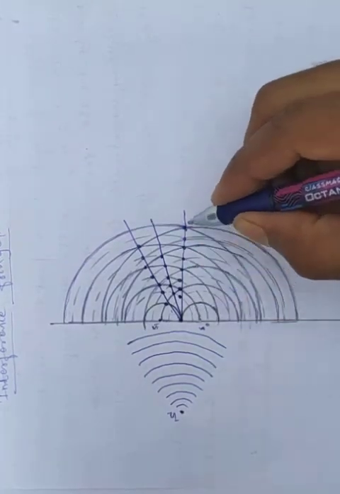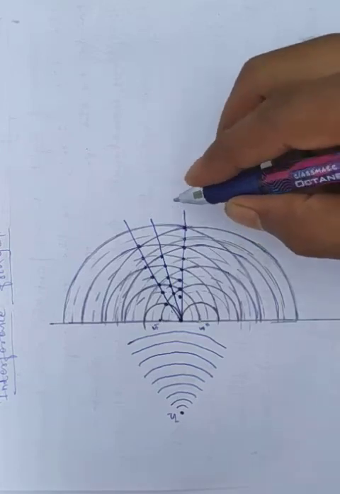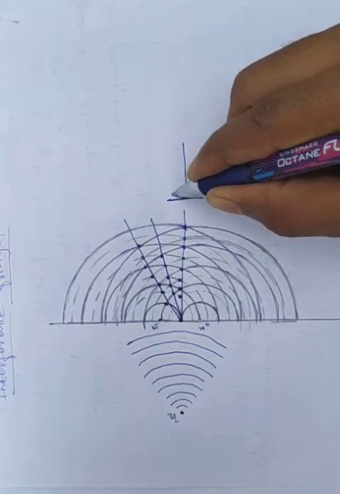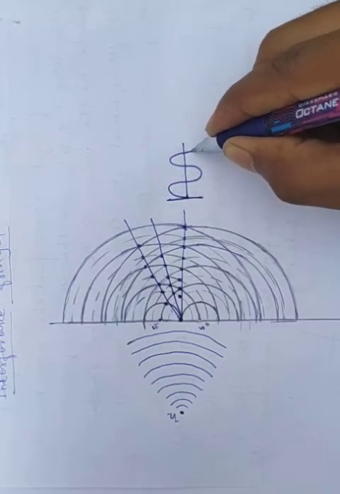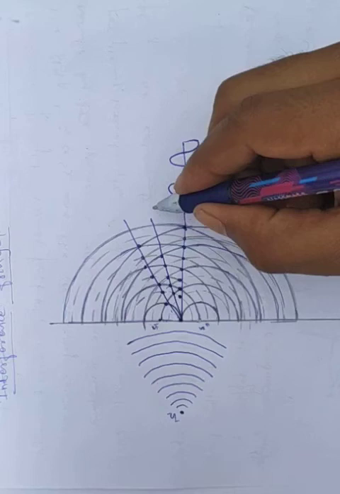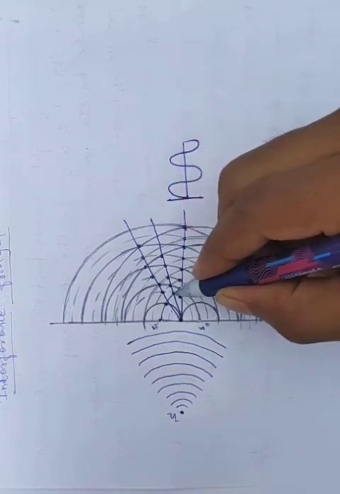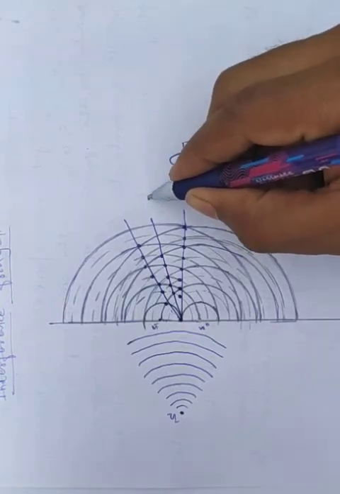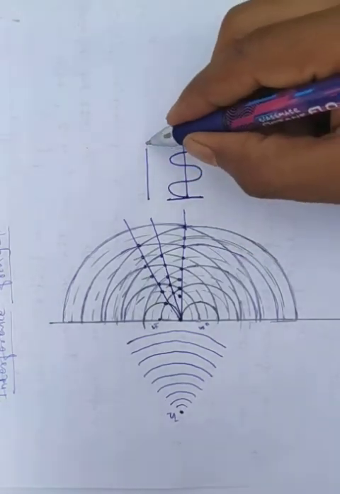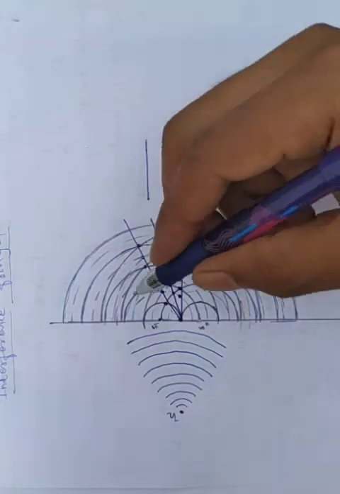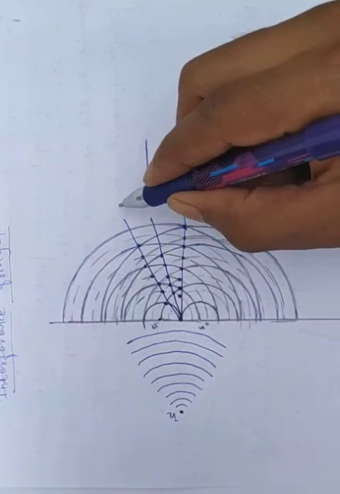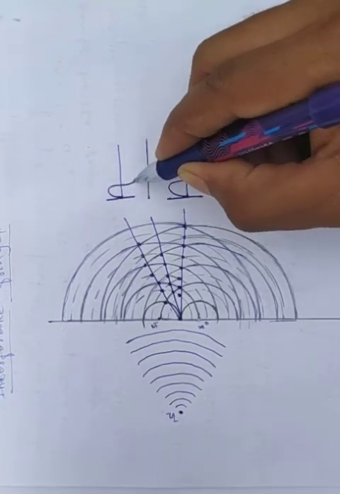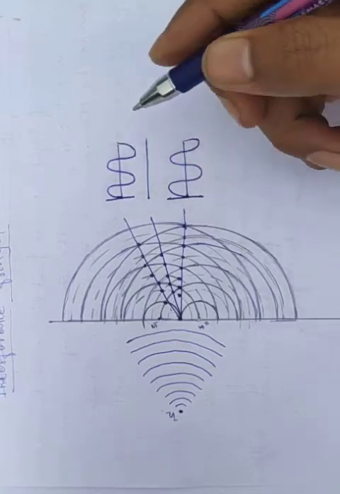We know that when crest and crest interact, it is constructive interference and the amplitude is maximum. But when crest and trough interact, it gives destructive interference, so the amplitude is minimum, that is zero, and we can write it like this. Here constructive interference takes place and the amplitude is maximum.